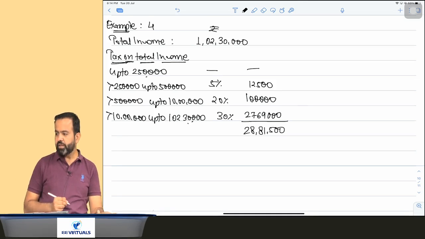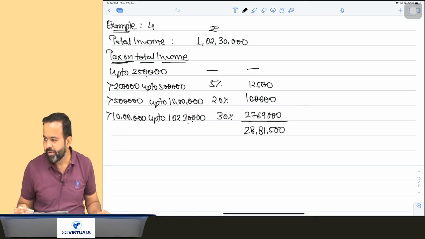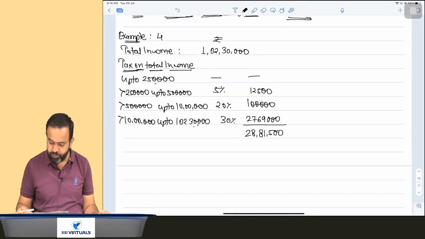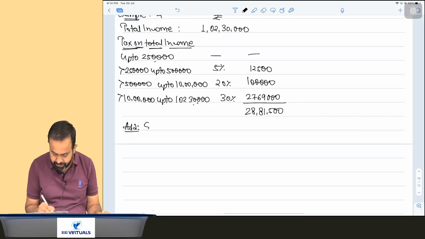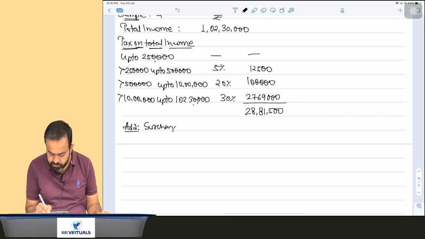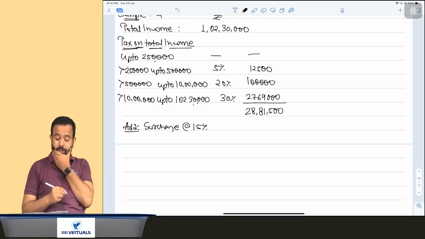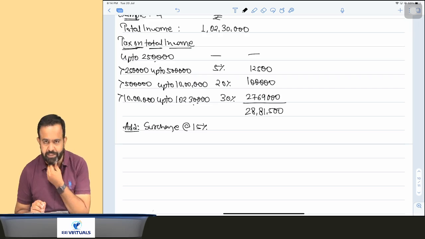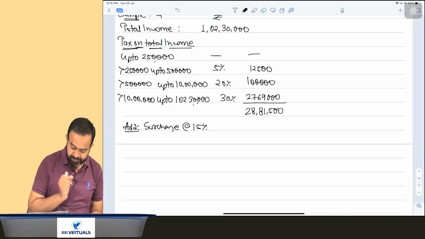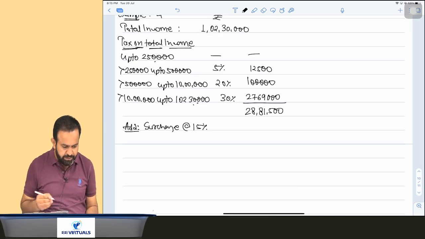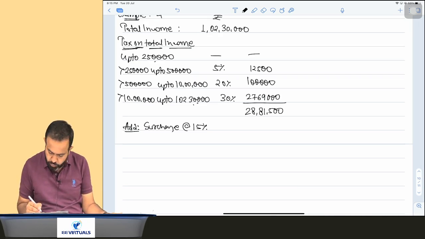Now first you will add marginal relief. Sorry, first you will add surcharge. So here add surcharge. Surcharge is applicable at the rate of 15% because income is more than 1 crore. Surcharge is applicable at the rate of 15% in case of individual and HUF, AOP, BOI, artificial juridical person. So 15% surcharge comes to 432,225.